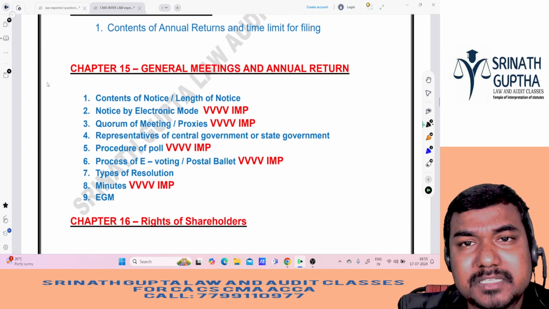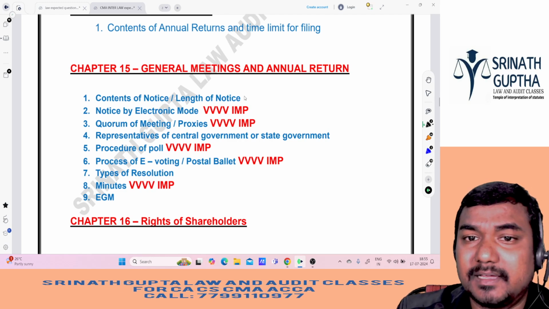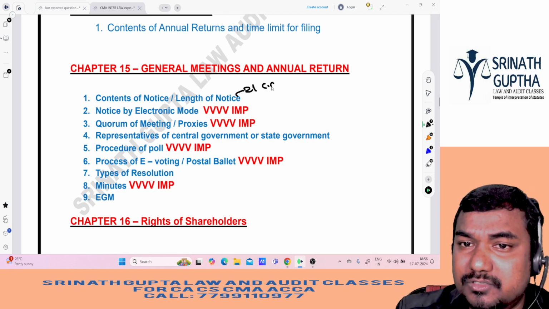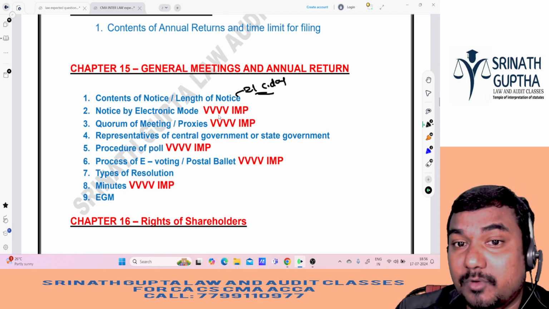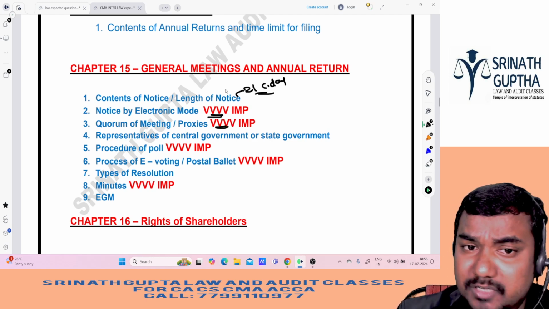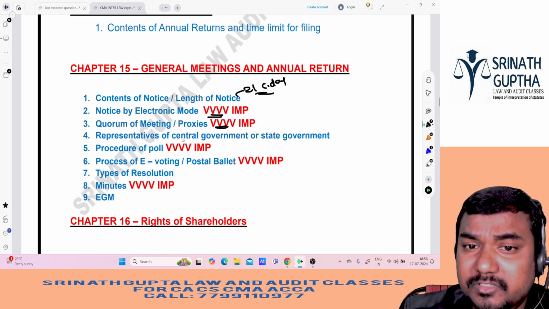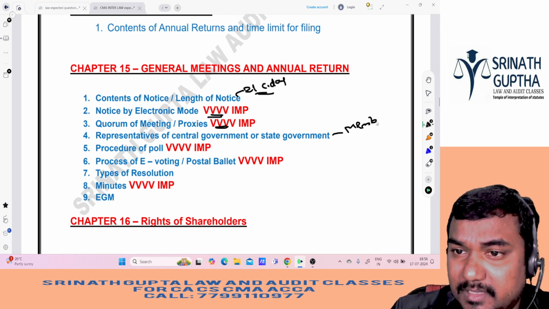And meeting chapter is compulsory, sir, very very important chapter. Here he can ask the length of the notice of the AGM, that is 21 clear days notice he can ask, or notice by electronic mode, date question he can ask. Proxies and quorum, important. The MCQs also he can ask. Representative of central government and state government is deemed to be member, not the proxy, that question he can ask